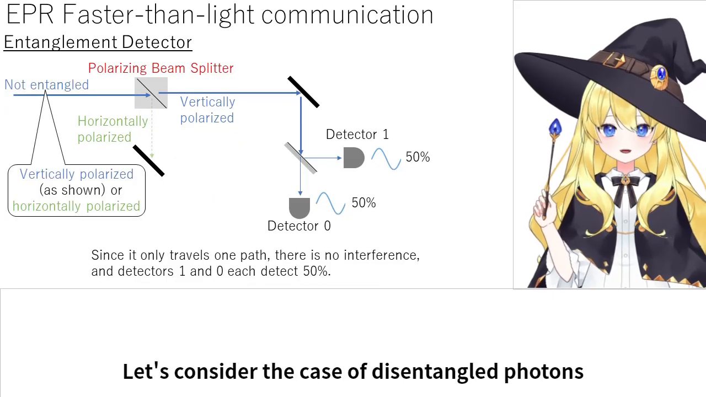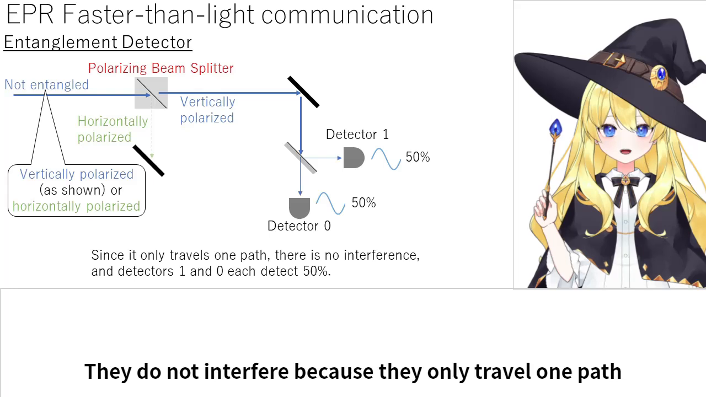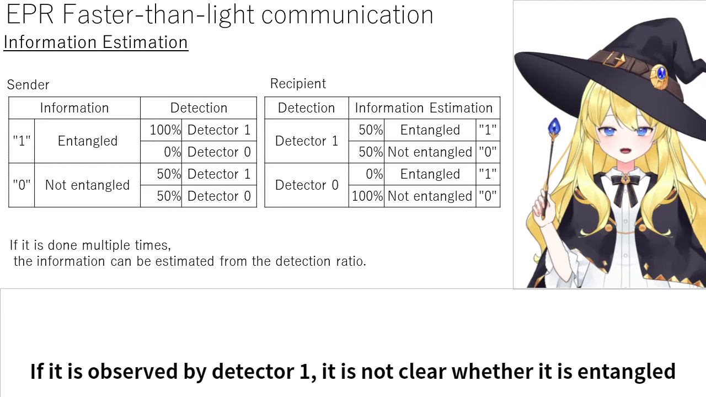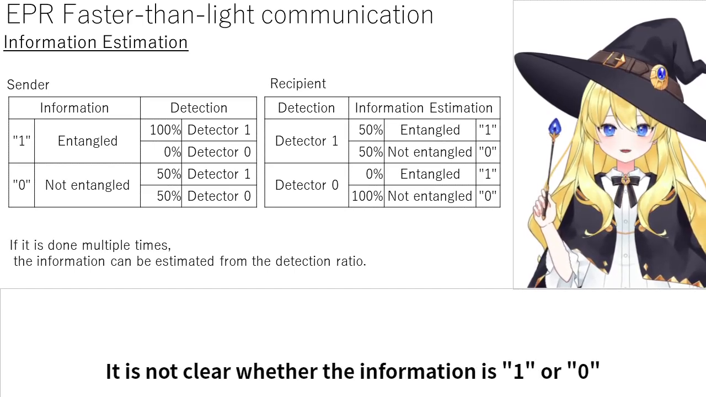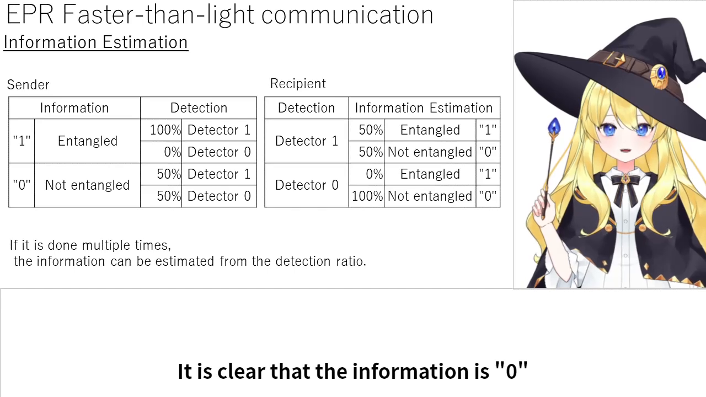Let's consider the case of disentangled photons. They are definitively either vertically or horizontally polarized and do not mix. They do not interfere because they only travel one path. Detectors 1 and 0 detect 50% each. If it is observed by detector 1, it is not clear whether it is entangled. It is not clear whether the information is 1 or 0. If it is observed by detector 0, it is 100% not entangled. It is clear that the information is 0.